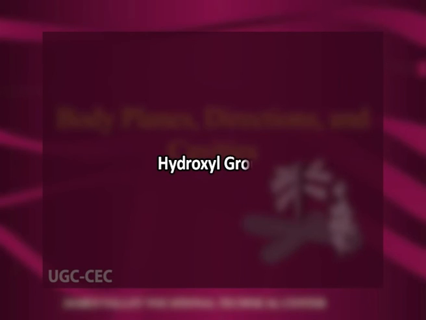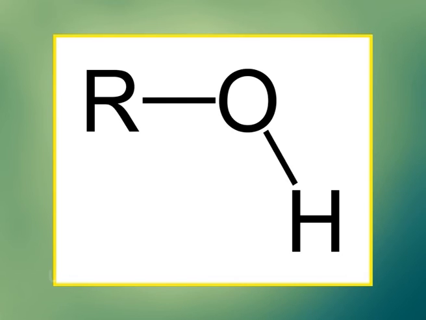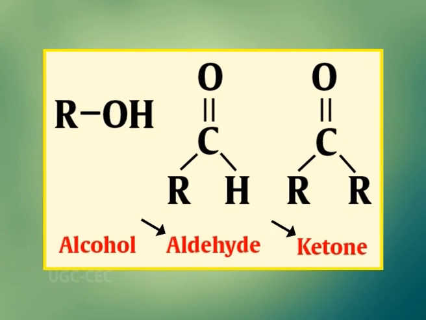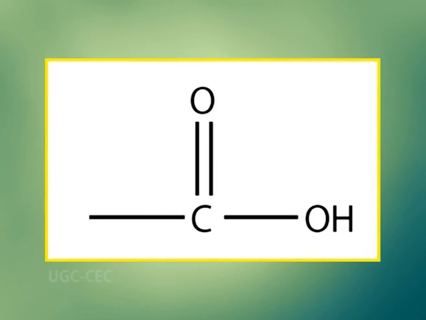Various types of functional groups are: number first is the hydroxyl group. Consists of hydrogen atom bonded to an oxygen atom. Number second is the carbonyl group. It is carbon atom linked by a double bond to an oxygen atom. For example, aldehyde and ketone. Number third is the carboxyl group. Consists of an oxygen atom double bonded to a carbon atom that is also bonded to a hydroxyl group. Compounds containing a carboxyl group are called carboxylic acids.